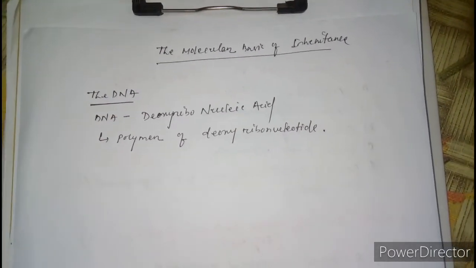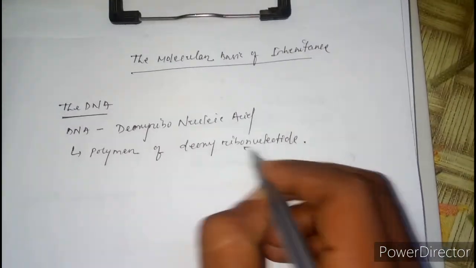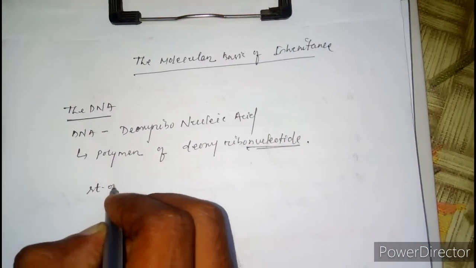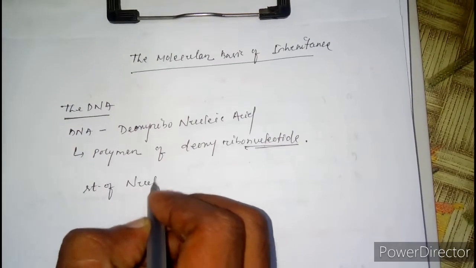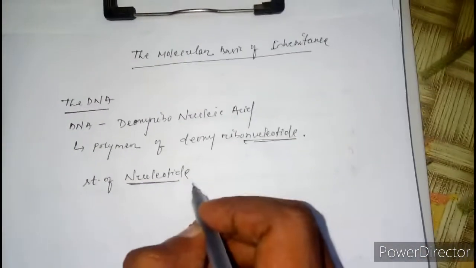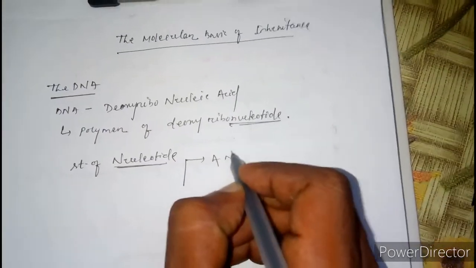Now we will discuss the structure of a nucleotide. A nucleotide consists of three parts. One is a nitrogenous base.